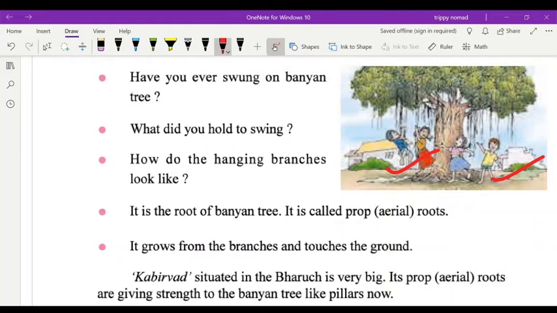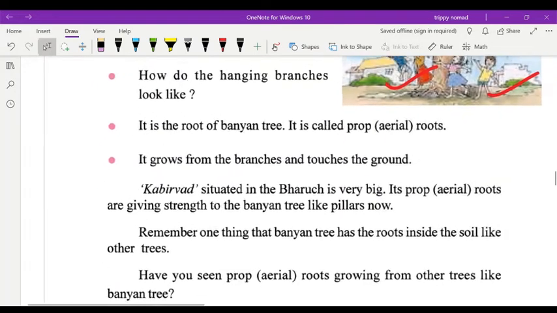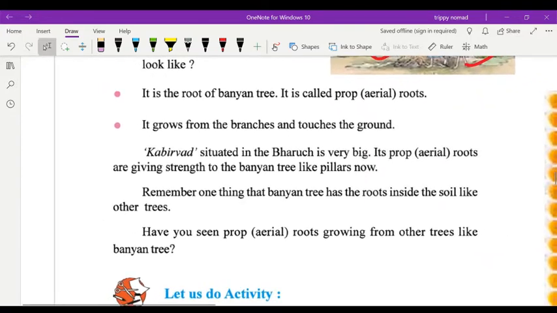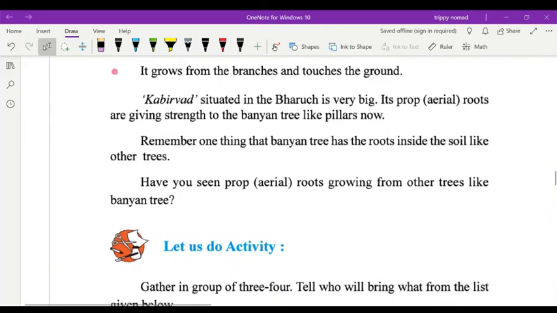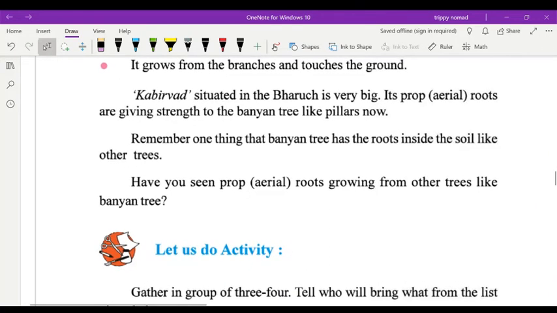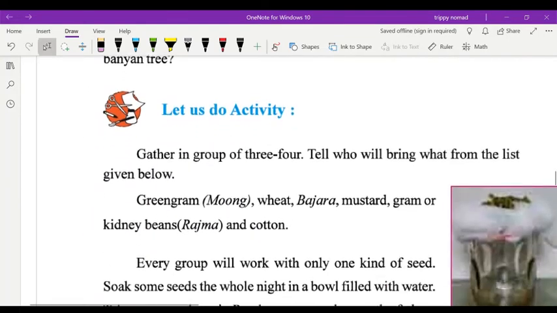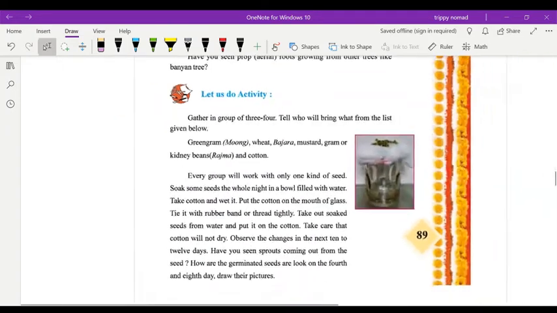These aerial roots are called prop roots, and they grow from the branches and touch the ground. This is a banyan tree, and very big roots are coming from the aerial part. The aerial part means the part present in the air, children.